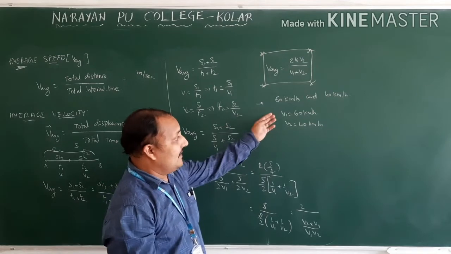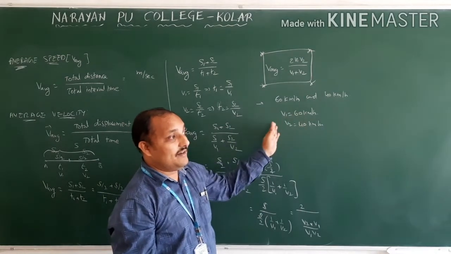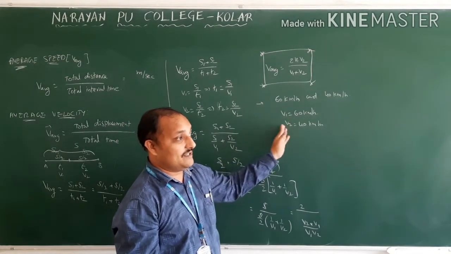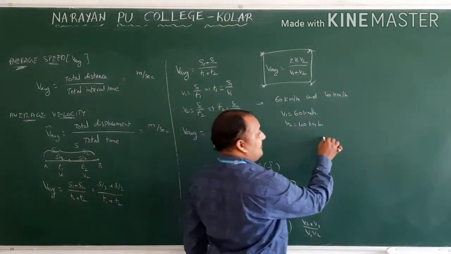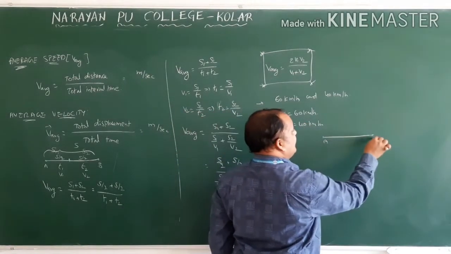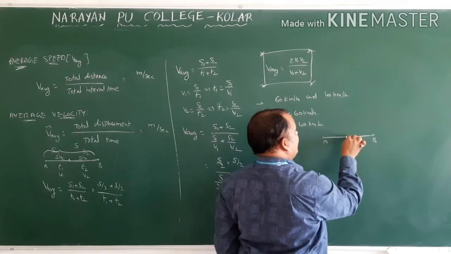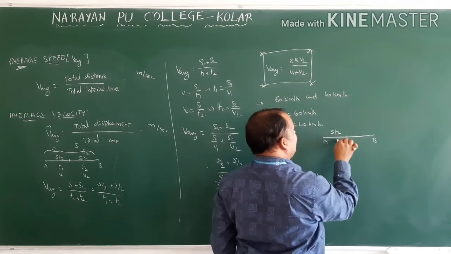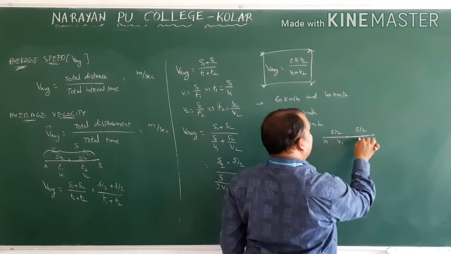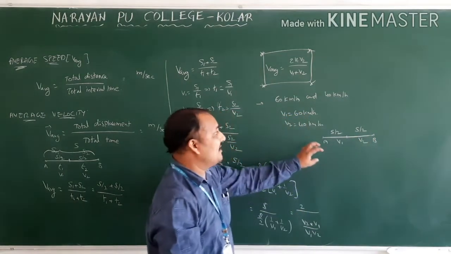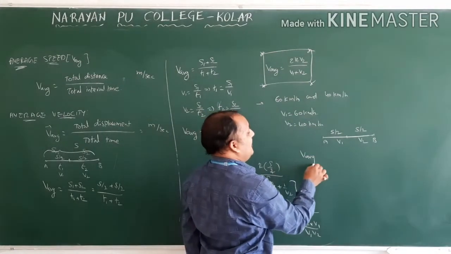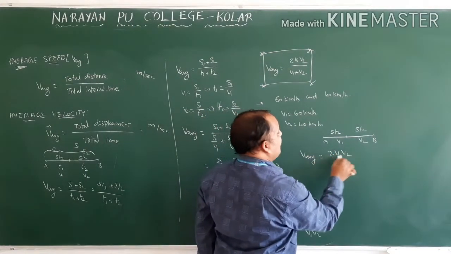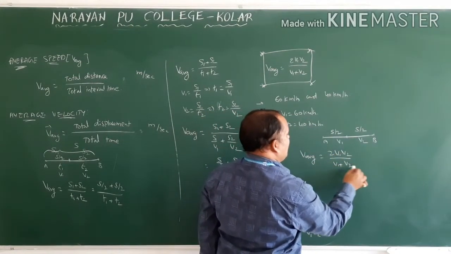The 60 km per hour is the first half velocity, and the 40 km per hour is the second half velocity. This is the total distance: first half, s by 2 with velocity v1, remaining s by 2 with velocity v2. We can directly apply this formula: average speed is equal to 2v1 v2 by v1 plus v2.